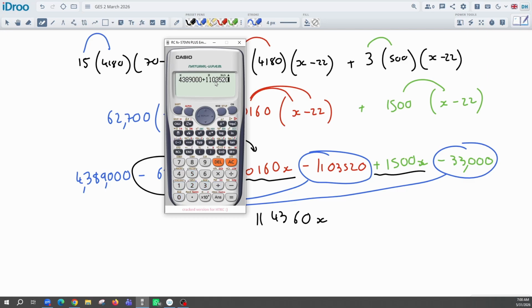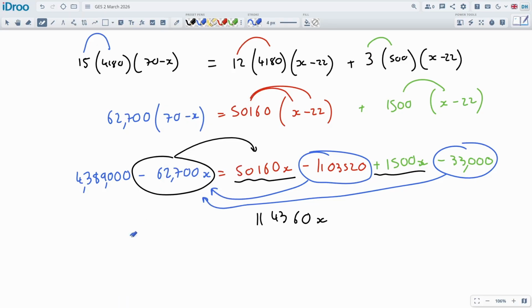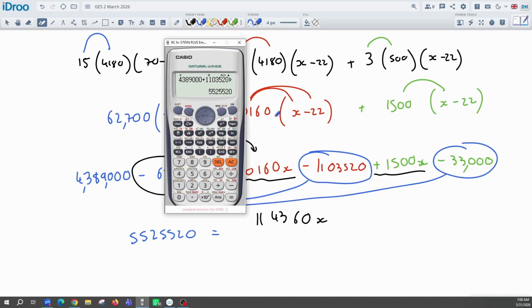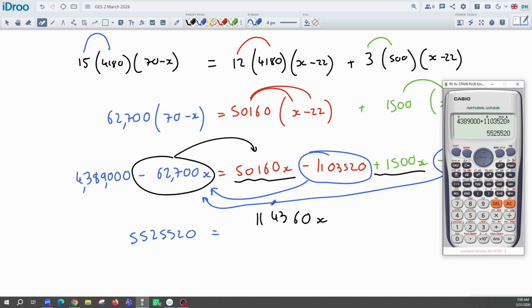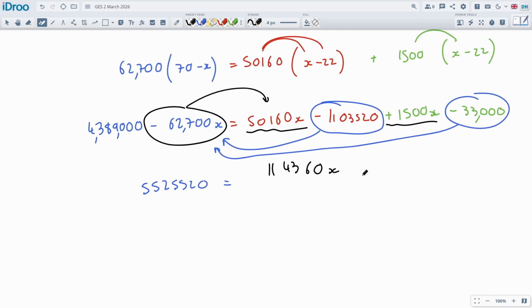11,03520, probably correct, and then plus the 33,000. All right, add all that together. 5525520 is equal to... quite repetitive there. Yep, 5525520. Okay, cool. And we should just divide this by this 114360 guy, and we should get our answer. And the answer will be our final equilibrium temperature.